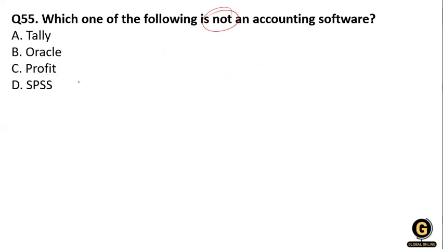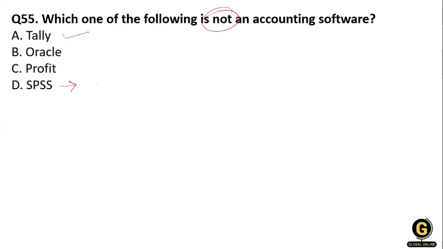You know what SPSS is. SPSS means Statistical Package for the Social Sciences, and it is used by various kinds of researchers for complex statistical data analysis. We use it for statistical calculation. The SPSS software package was created for the management and statistical analysis of social science data.